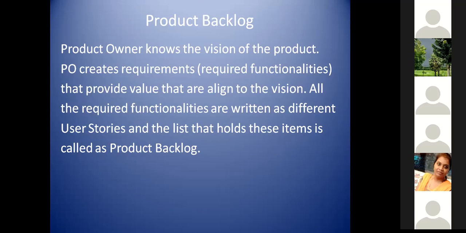Point number two is, unless we explicitly make it part of the definition of ready, we tend to miss it. So one good option is to capture it at every user story level, and use it to ask what the non-functional aspect of this particular requirement is and how we can use it.